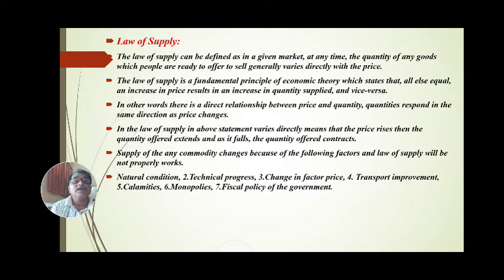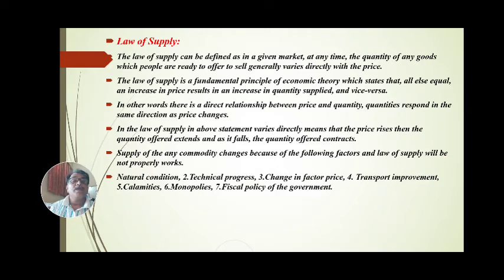In other words, there is a direct relationship between price and quantity. Quantities respond in the same direction as prices change, and in this way the law of supply occurs.